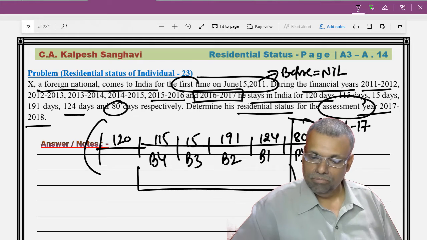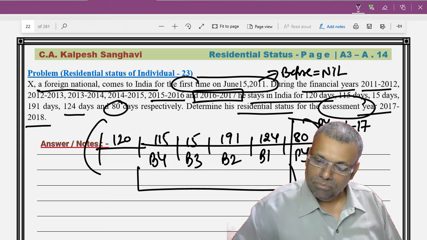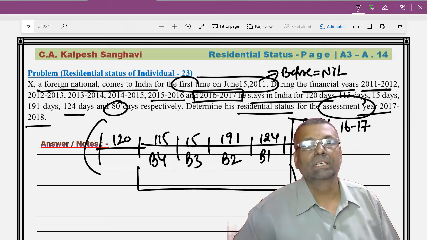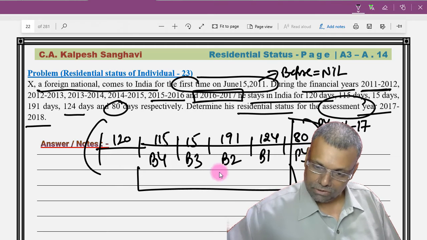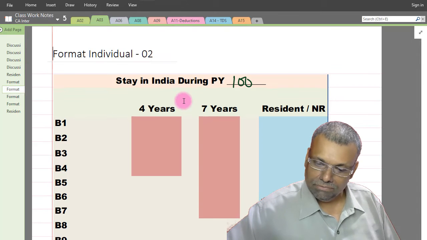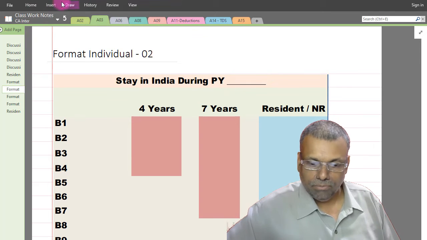So before this 11-12 year, that is 10-11 and before, his number of days stay is going to be nil. First of all, we have to put this into our structure, our understanding of these provisions very well.